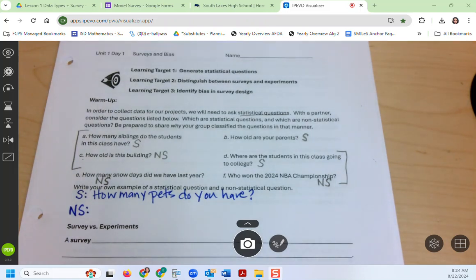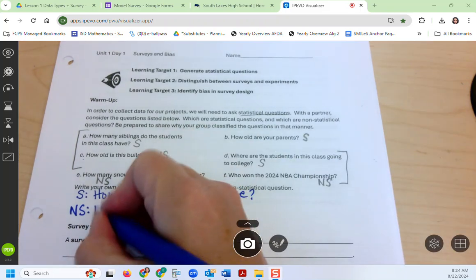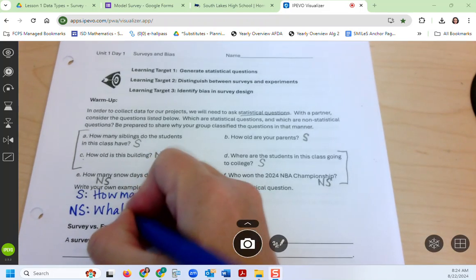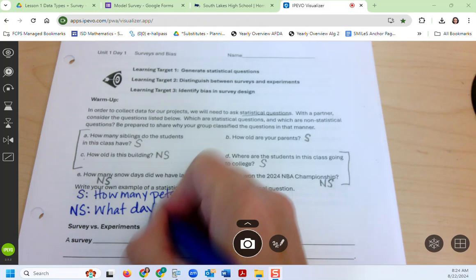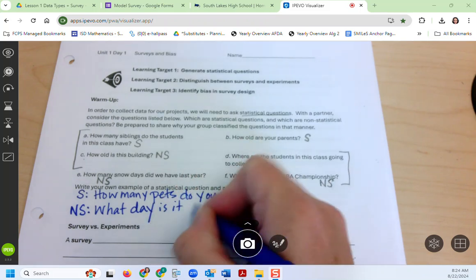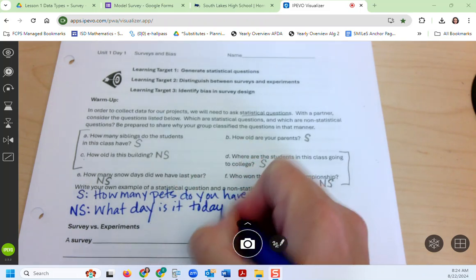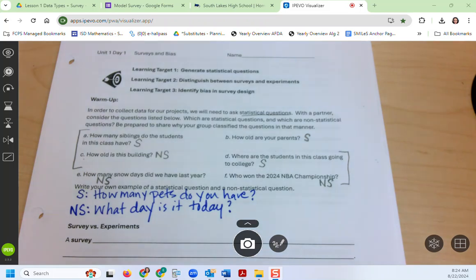Oscar, do you have a non-statistical question? Okay, that's fine. Anybody else? Let's see what my other class said. They said, what day is it today? Just one answer. Hopefully you have your own examples on your paper, so you don't need to write down mine.